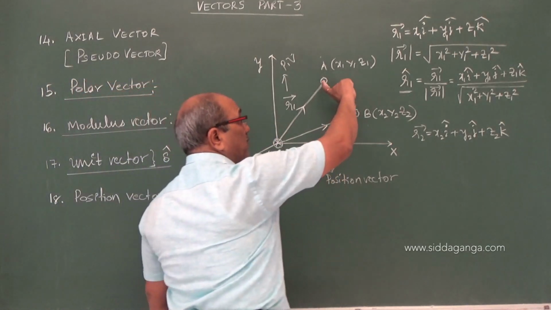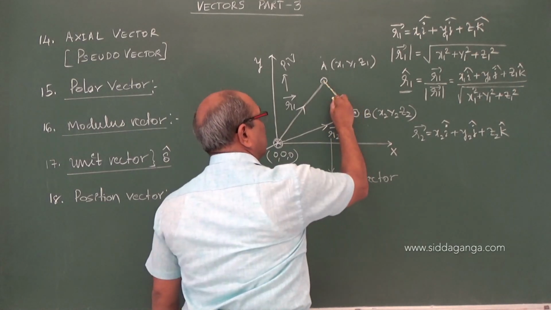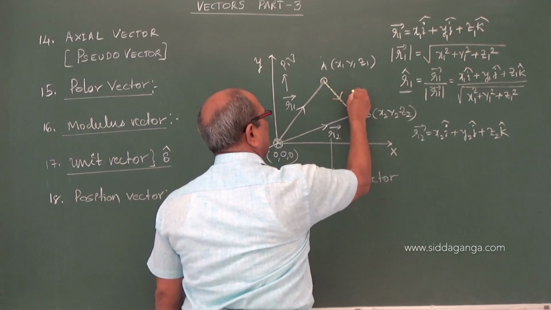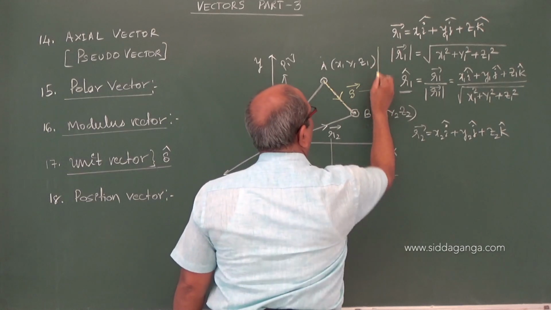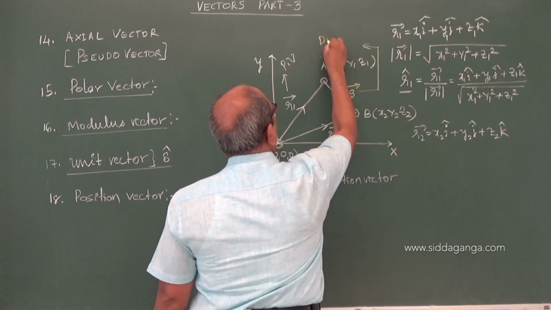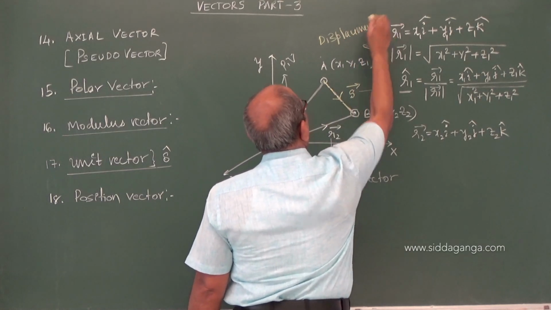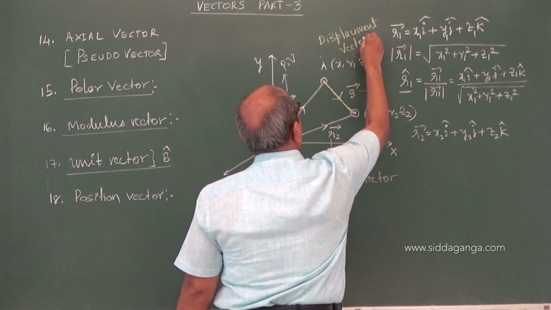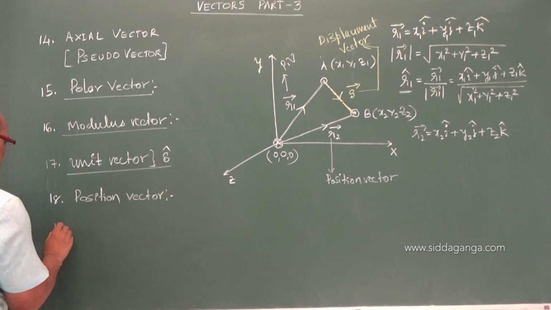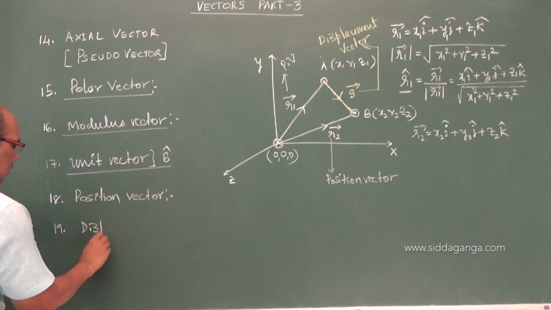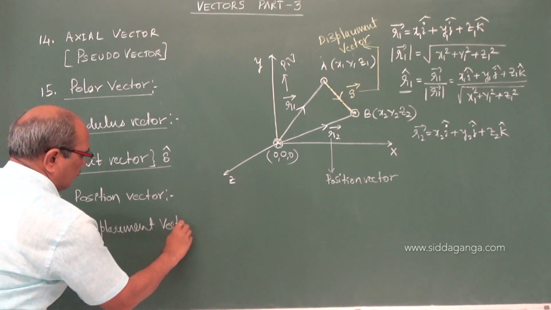Now it is displaced from A to B, which I can write as a displacement vector. This can be called another vector, the displacement vector.